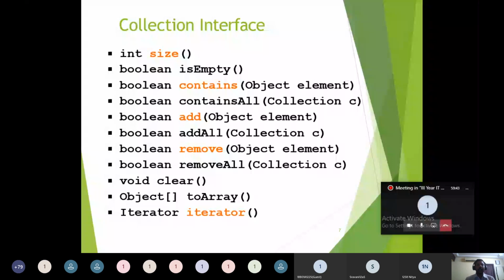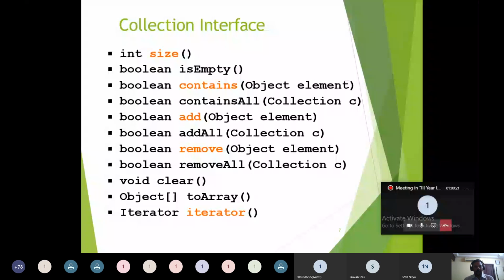And add of object will add the object into the collection. addAll of collection adds all the objects in C at a time to the existing collection. Remove of object removes a specific object contained in the collection. removeAll of collection removes all the objects that are in C from the existing collection. Clear removes every object from the collection.